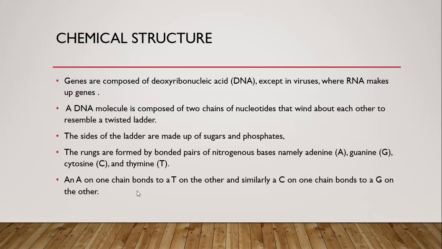So the rungs are formed by bonded pairs of nitrogenous bases, namely adenine, guanine, cytosine, and thymine. The two sides of the ladder are made up of 5 carbon sugars and phosphate groups, and the horizontal center part, the rungs of the ladder, are formed by the bonding of 4 nitrogenous bases, namely adenine, guanine, cytosine, and thymine. An A on one chain bonds to a T on the other, and similarly a C on one chain bonds to a G on the other. So that's how the basic chemical structure of a DNA, which constitutes genes, is made.